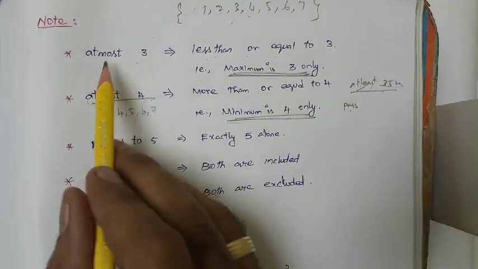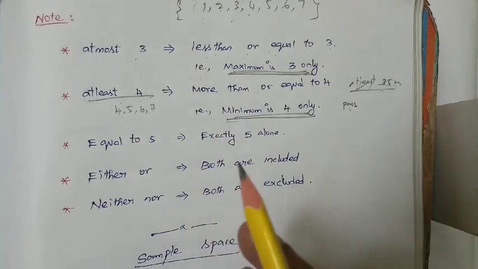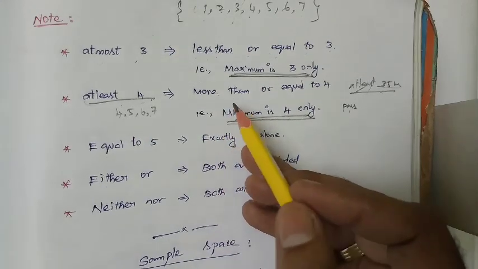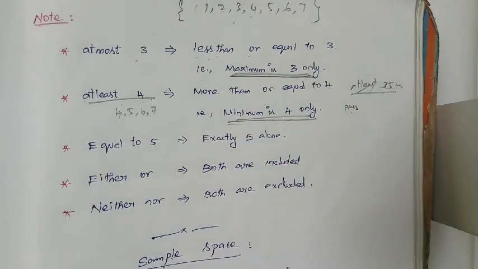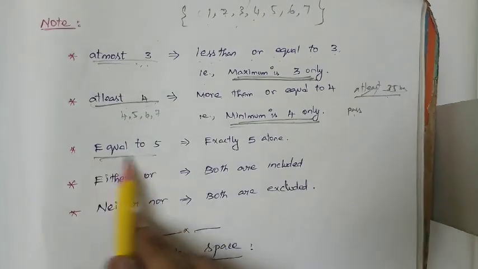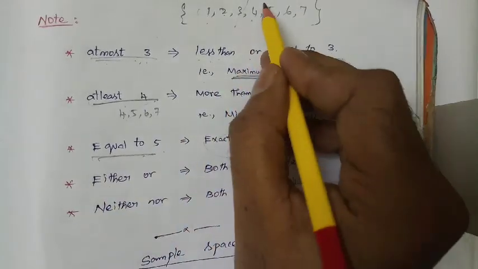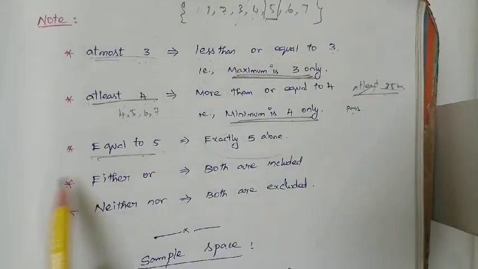At most means maximum, right? What is the maximum mark in your class? Suppose a person got 99, that is the maximum. At most 99 includes 99, 98, 97, 96, all of them, but it won't go more than 99. That is the difference. Equal to means exactly the particular number alone. Equal to 5 means exactly that 5 alone.